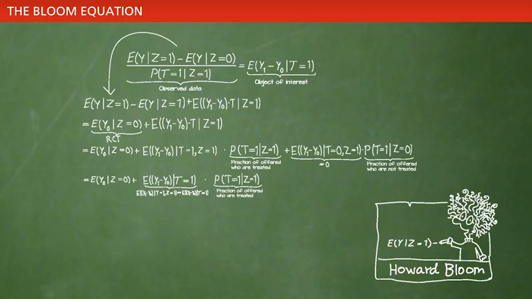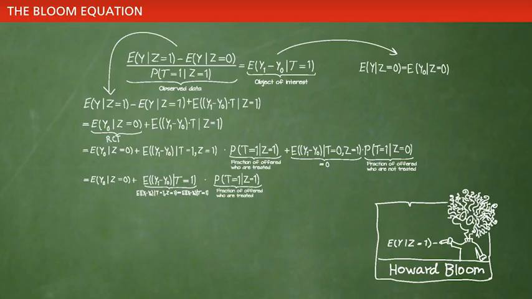Going back to the Bloom equation at the top of the slide, we can write the average outcome for those not offered treatment as the baseline outcome for those not offered treatment, as this group is not treated and they're thus unaffected by the treatment, but otherwise equal to those offered treatment.